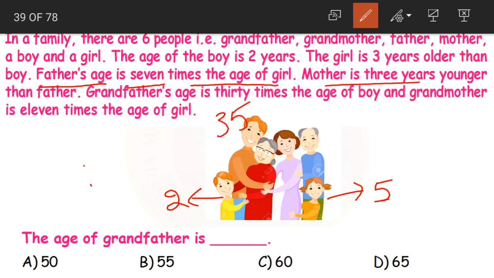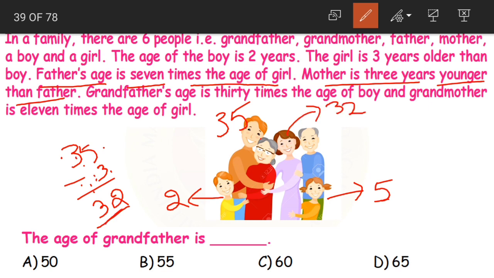Next. Mother is 3 years younger than father. 3 years younger. That means we need to subtract 3. Yes or no? Yes. So 5 minus 3, 2. 3 minus 0. 3 minus nothing here. So 3 only. So what is this? 32 is the age of the mother. Yes. Mother is 3 years younger than the father. So father is 35 years old. Mother is 32 years old.